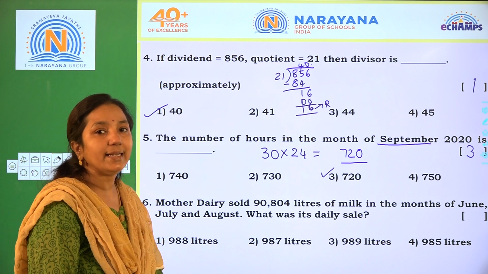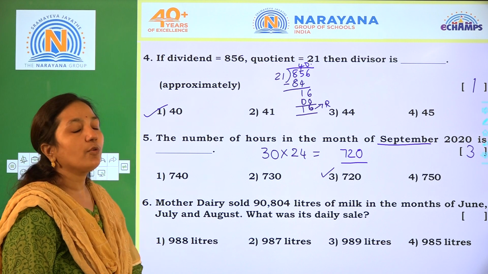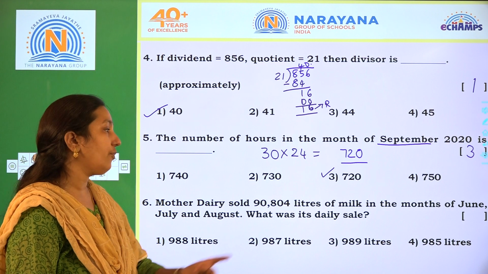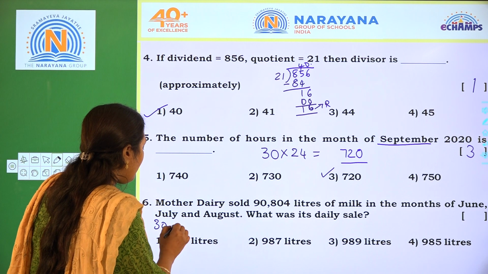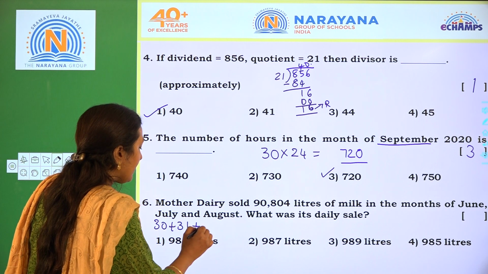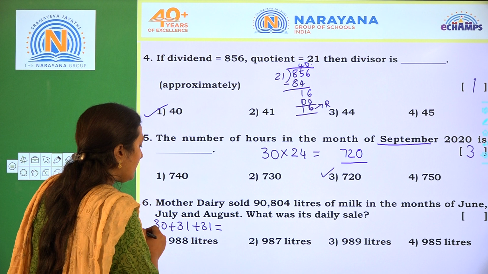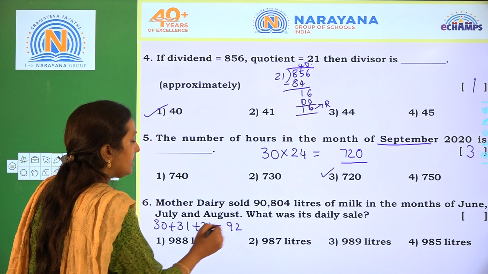Next one. Mother Dairy sold 90,804 liters of milk in the months of June, July and August. What was its daily sale? First we have to calculate the number of days of the given months. June has 30 days, July 31 and August 31. So the total number of days is 92.